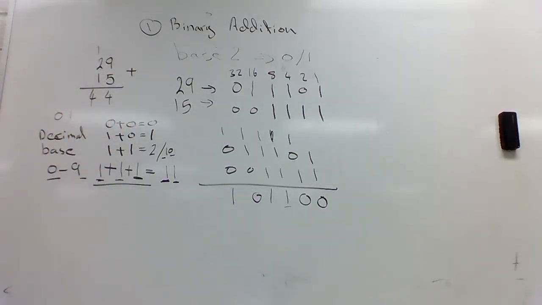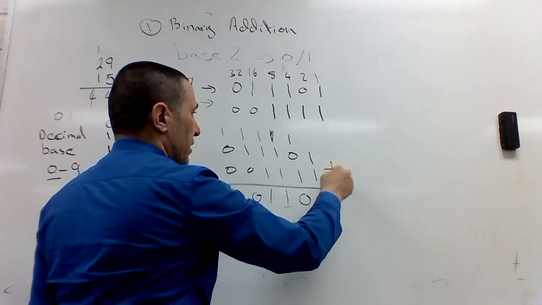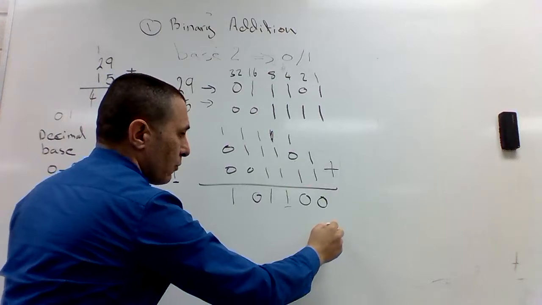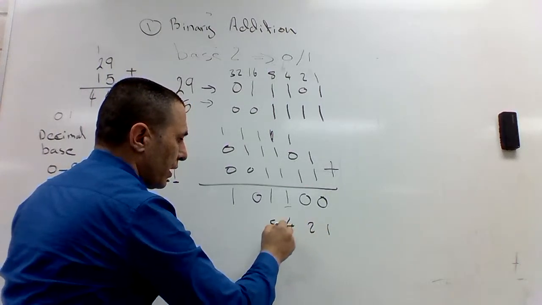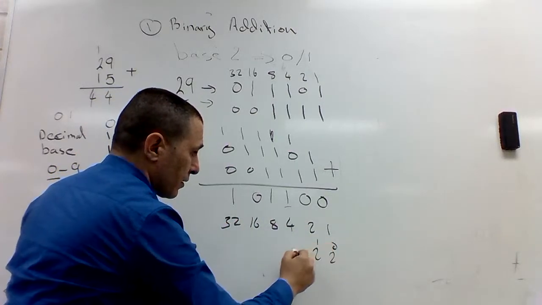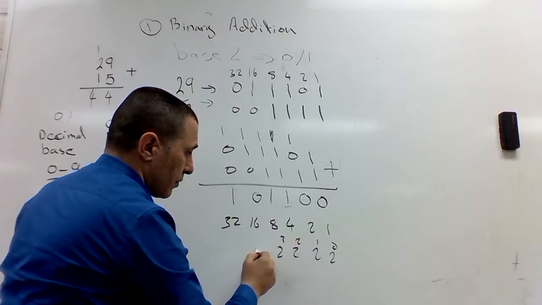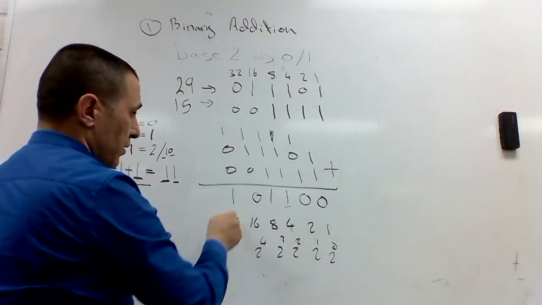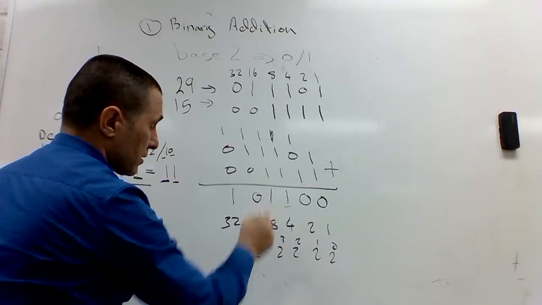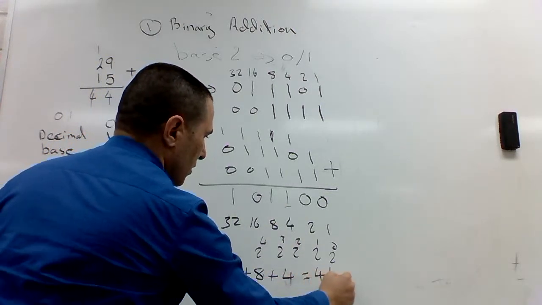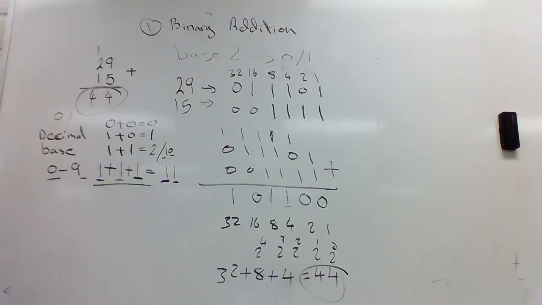So what does this number represent? This is binary addition. It is going to be 1, 2, 4, 8, 16, 32. And remember, those represent the powers of 2, to the power 0, to the power 1. What will this equal? 32 plus 8 plus 4, which is 44, which is our answer. This is the binary addition.